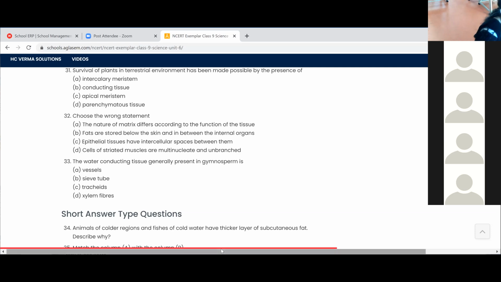Water conducting tissue in gymnosperms. It's tracheids. Okay, I'll show you the video for this, children. Water conducting tissue in gymnosperms.